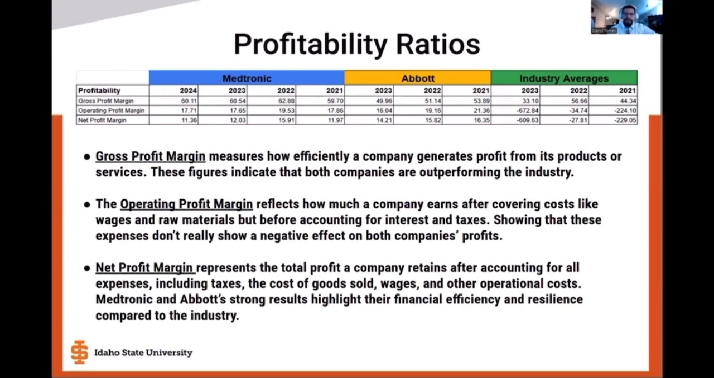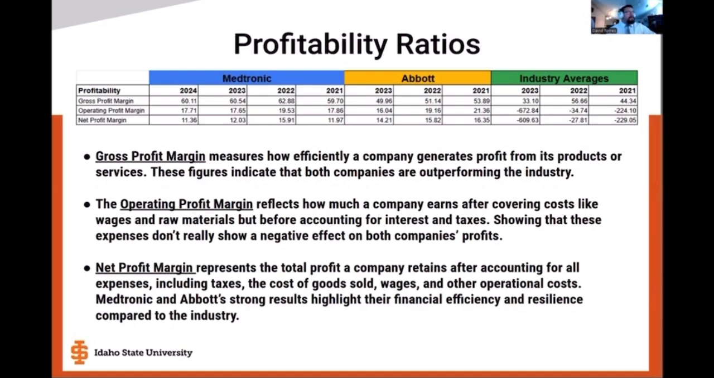So both companies did really well in these margins, and we'll go over them here. In gross profit margins, Medtronic and Abbott are significantly higher than the industry average, especially in 2023. I have 2024 numbers here just because colleagues also have 2024 numbers, but please note that we will be going over 2021 to 2023 for Medtronic.